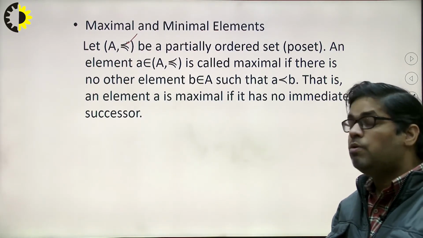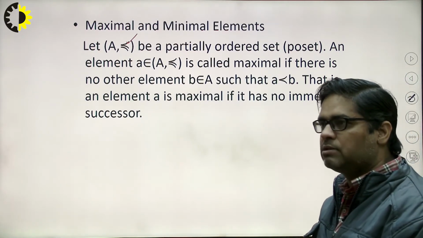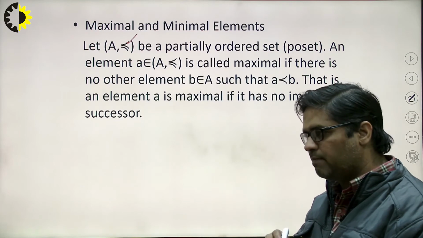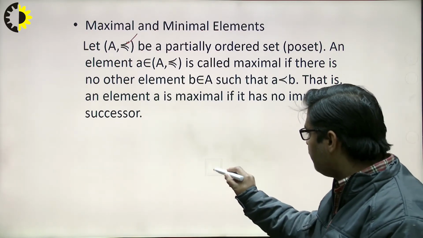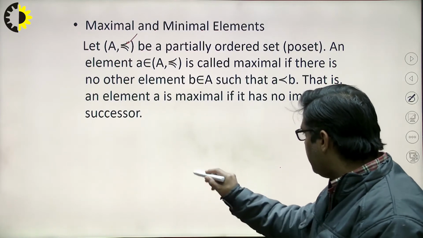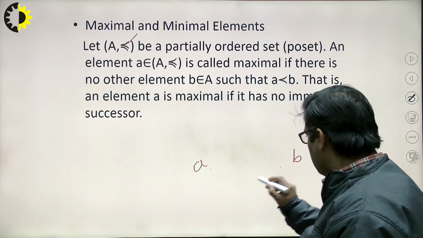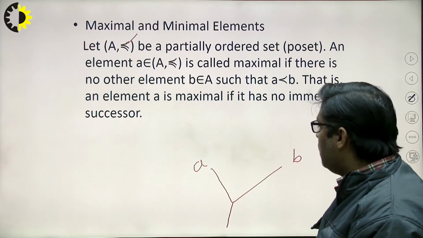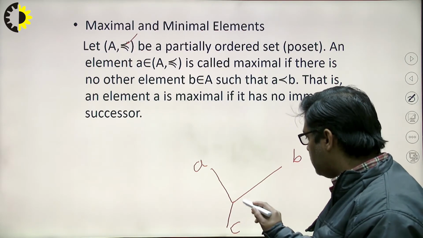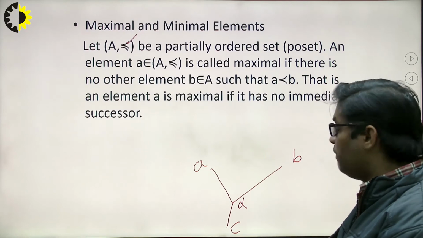For declaring something as a maximal element, we should ask ourselves who is greater than this particular element. If we have A and B related in this way, and I want to ask among A and B who is greater, then we cannot say anything.